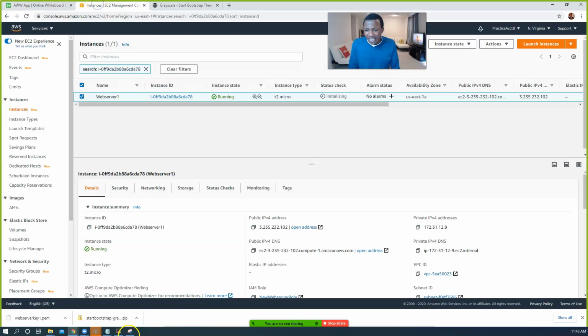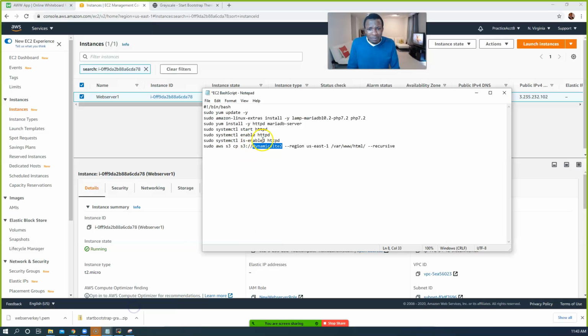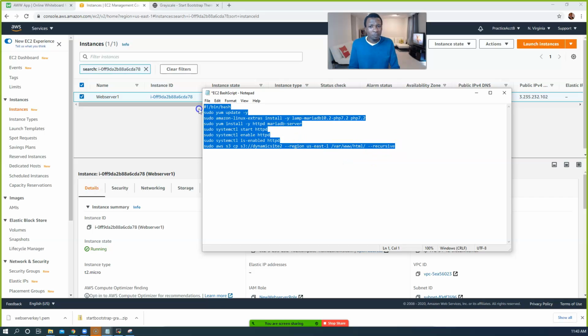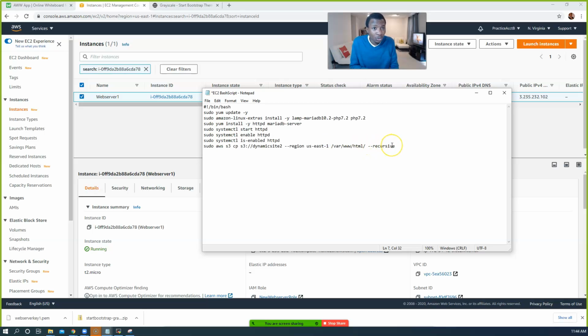So, in essence, I would say keep this code in a safe location. In the future, let's say, for example, you have some code. Maybe you're trying to test other code from other websites. You get some other examples, right? You take that code, you copy it into an S3 bucket. You have everything in this code to allow you to get an EC2 up and running. So all you need to do, once you have that code in that S3 bucket, is just change this name right here, and then do what we did, and then you have a website up and running.